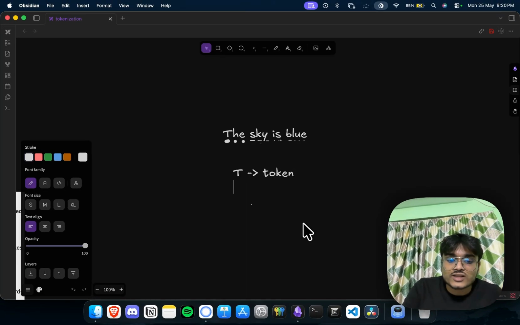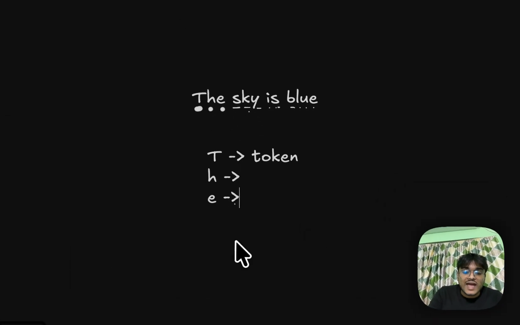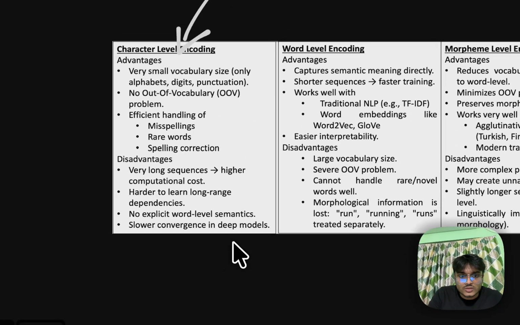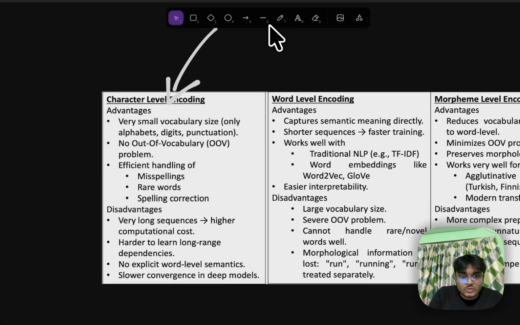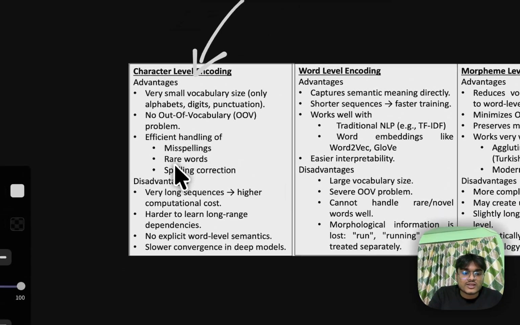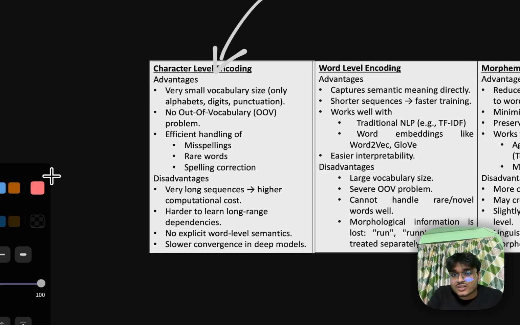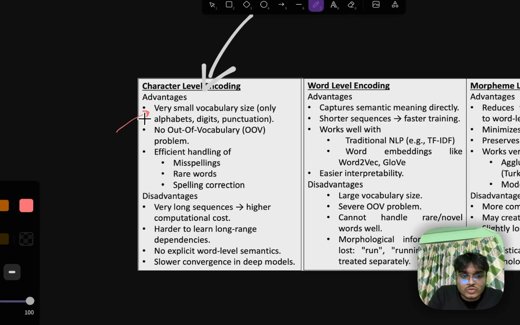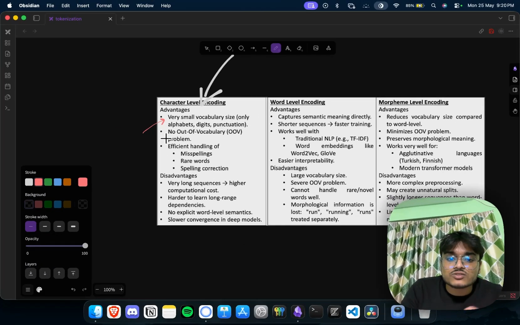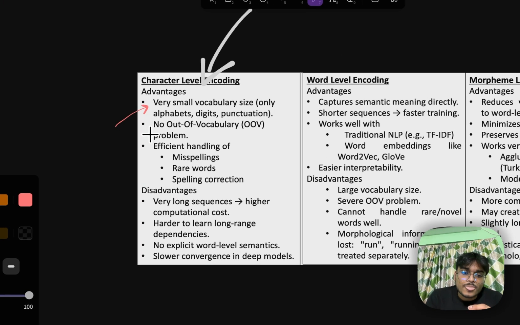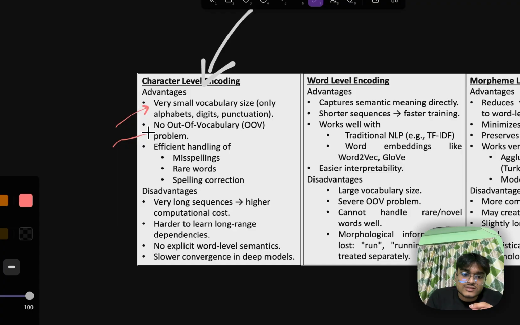So when we do this, what we are talking about is character level tokenization. Here we are doing tokenization on a character basis. Because we are doing character level tokenization, there is a huge possibility that it has a very small vocabulary size. Obviously we are taking the smallest units, and there is a big chance that there is no out